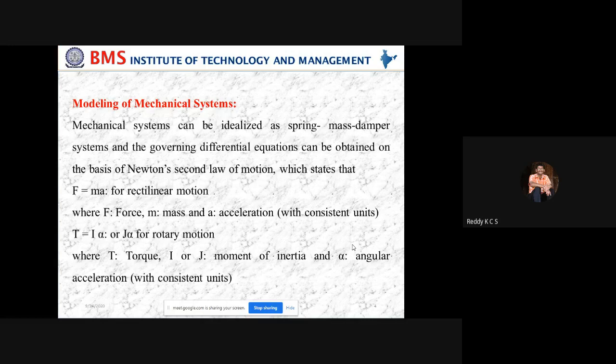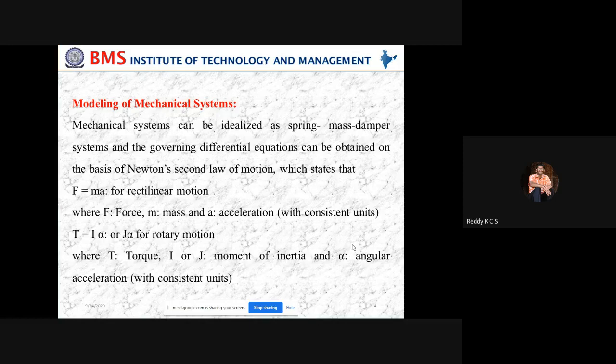That is why mechanical systems can be idealized as spring, mass, damper systems. These are the three elements present in any mechanical system, and the governing differential equations can be obtained on the basis of Newton's law of motion, considering translational and rotational motions, or combinations of both. We know that F equals ma for rectilinear motion.